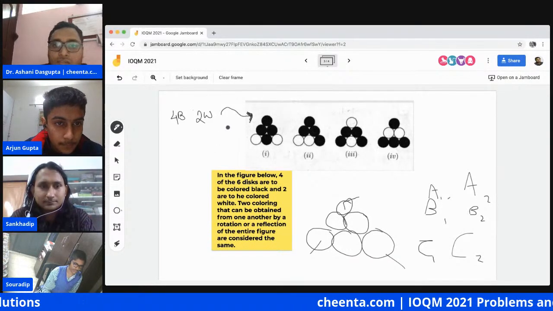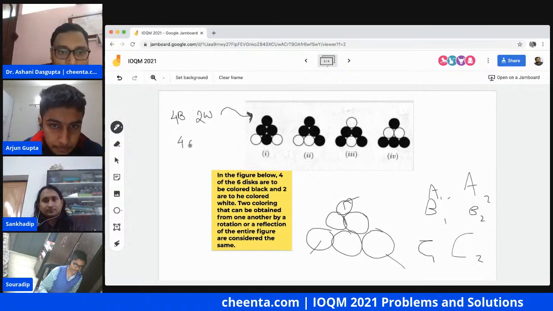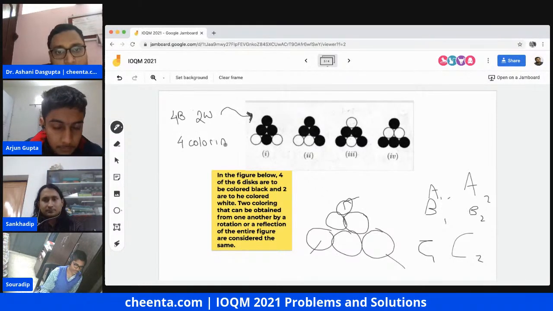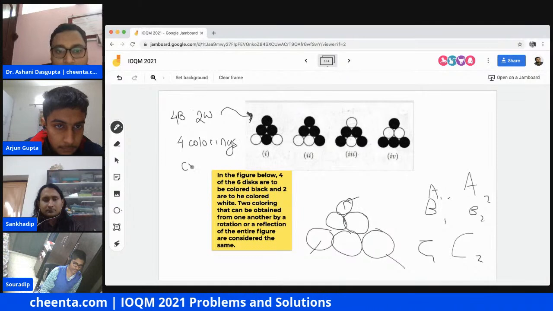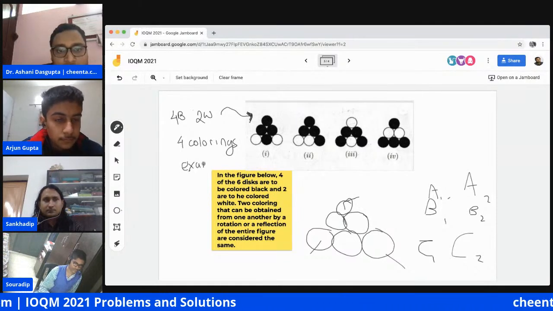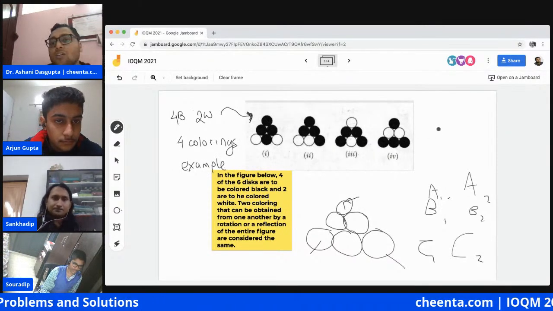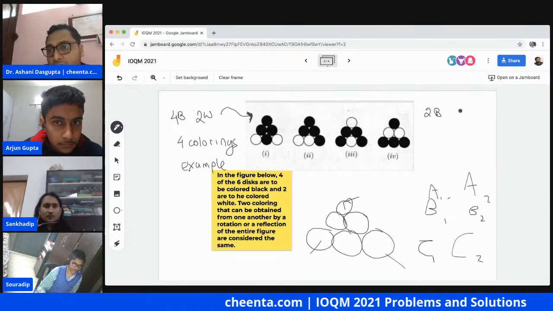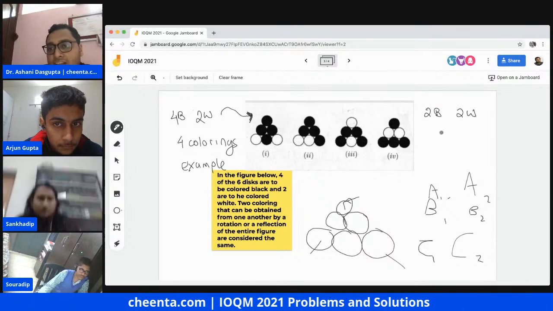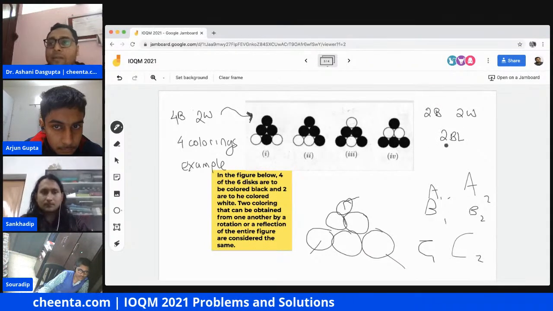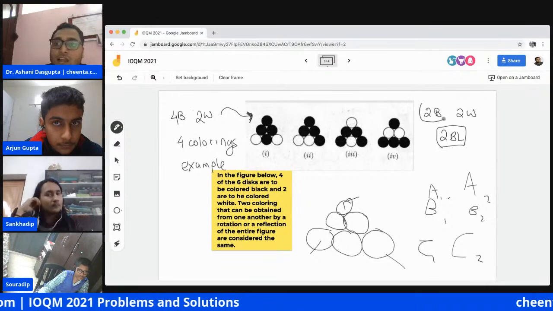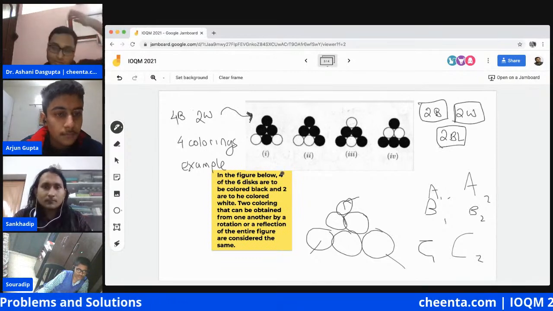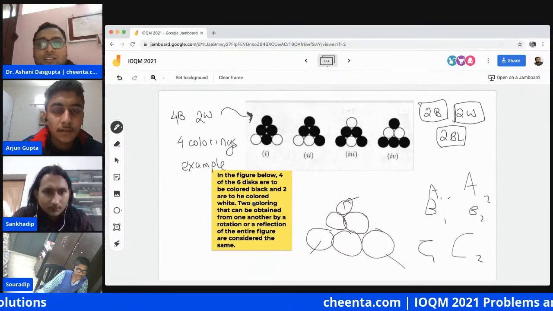So there are four colorings possible. This is an example; the question gave an example, of course. Now the actual question is, if you have two black, two white, and two blue, how many such colorings are possible up to rotation and reflection? Okay, go ahead.